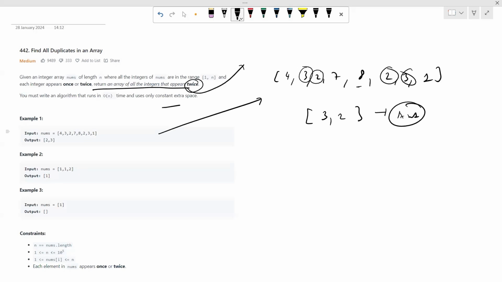Now let's look at the second example also. Over there we have 1, 1, 2, and 1 is appearing twice. So we'll directly return 1 over there, right? When there is no element which is repeating, we'll just return an empty array, right? So let's jump into the approach and try to figure out how we are going to solve this question, right?